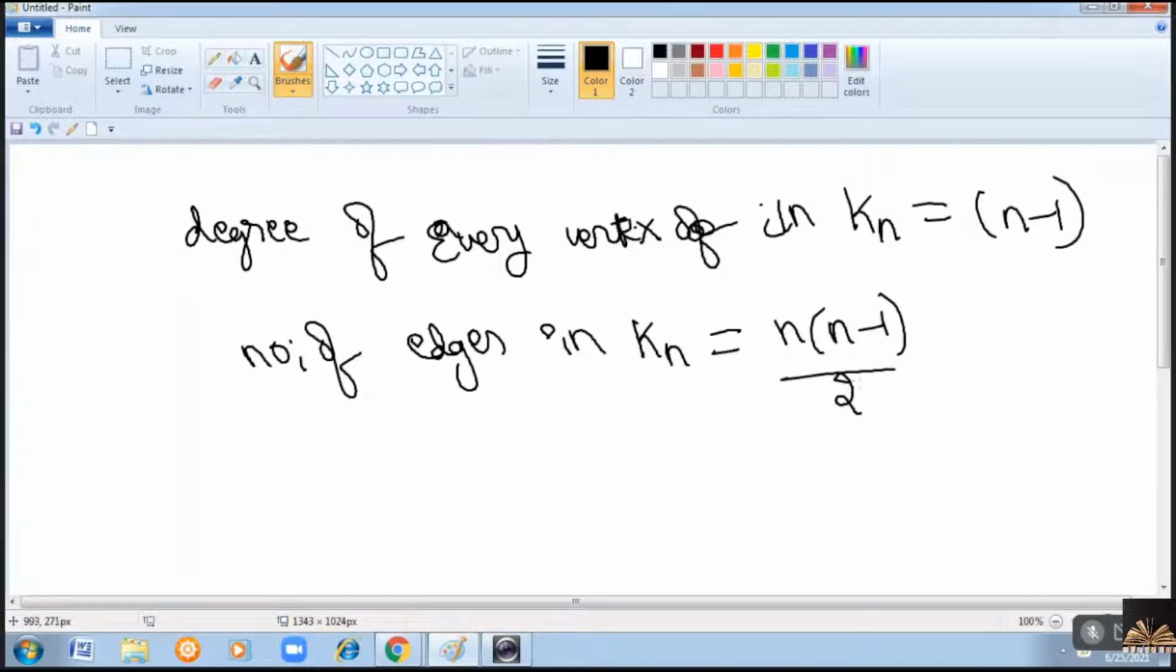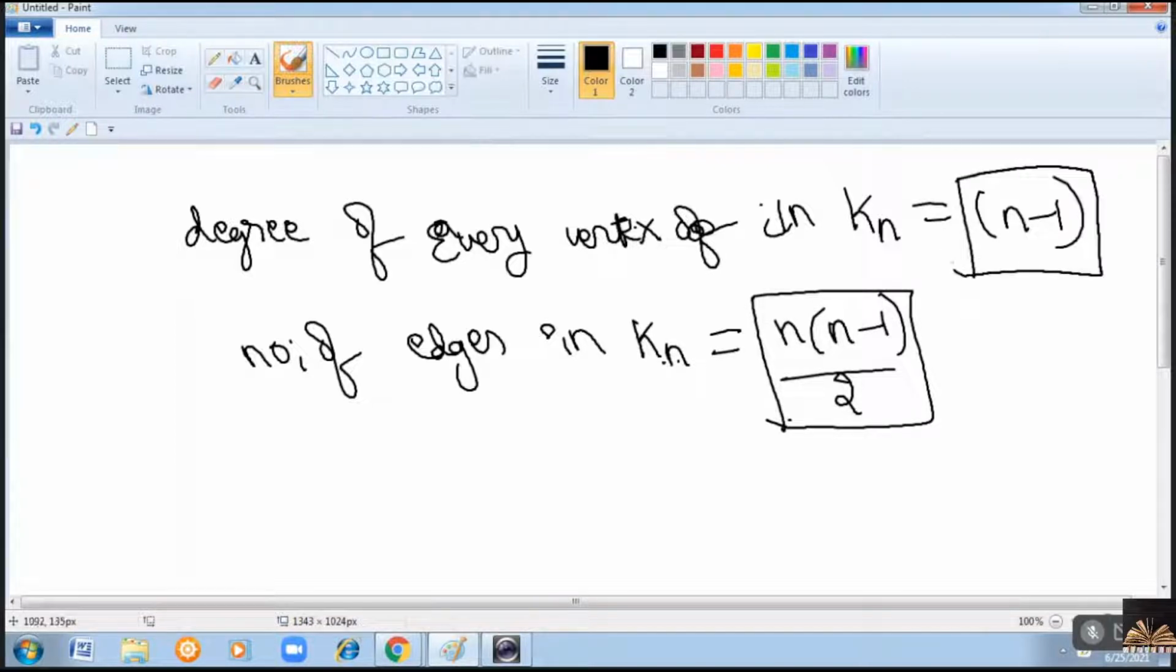The number of edges in a complete graph is equal to n into n minus 1 by 2, and the degree of a vertex in a complete graph Kn is n minus 1. Okay? Now, in this complete graph, every vertex is having the same degree, right?